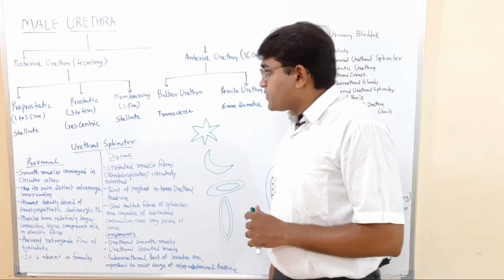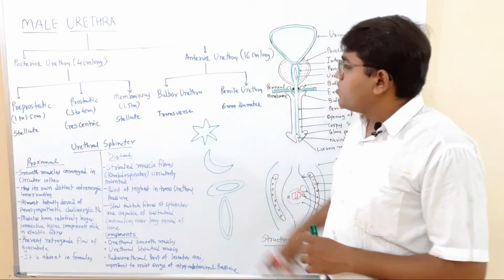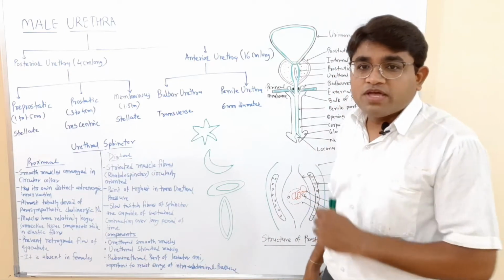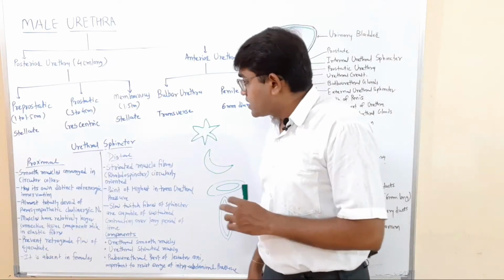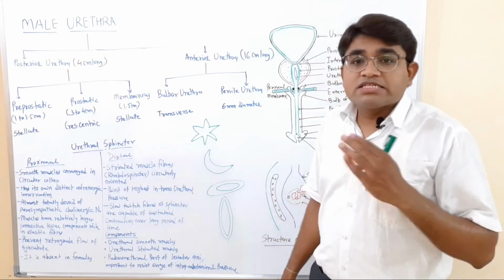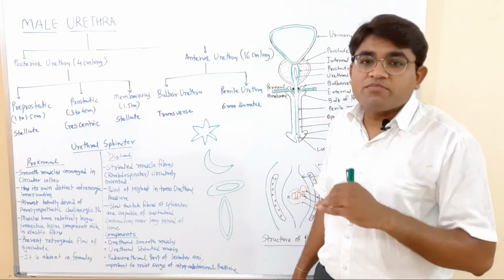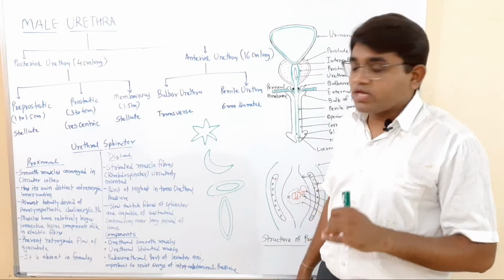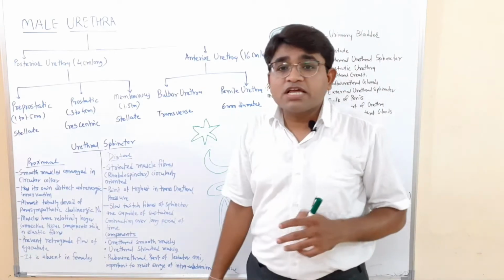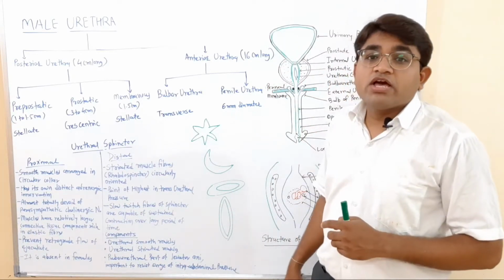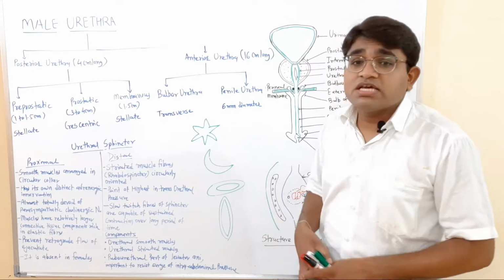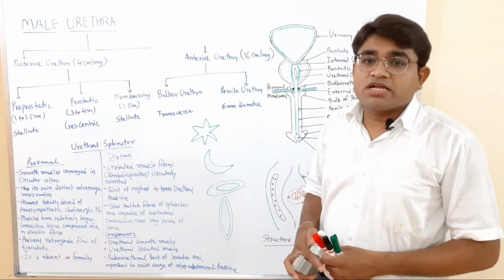Due to this different shape of the urethral pathway, the urine runs in a continuous stream through the urethra, and these shapes also contribute to the pressure in the urethra. So the urine passes through under pressure.